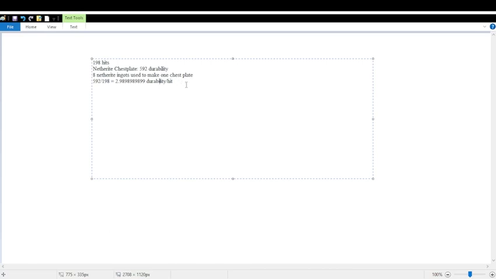Durability per hit. I believe that's right. Let me make sure. That is not right. I added a... there we go. That's right. All right, and that's how much one hit from the axe did to the chest plate. All right, we know that. Now, how do we find what one...